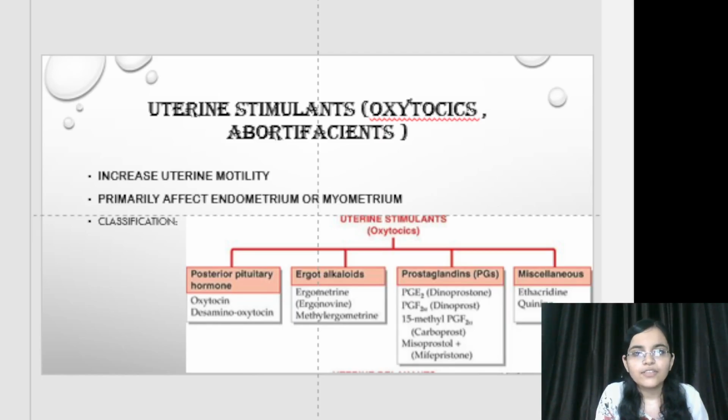Moving towards its classification, it includes four categories. First, posterior pituitary hormones, second, ergot alkaloids, third, prostaglandins, and fourth, miscellaneous drugs. First category includes oxytocin, second includes ergometrine, methylergometrine, third includes dinoprost, dinoprostone, and carboprost, fourth includes ethacridine, quinine.